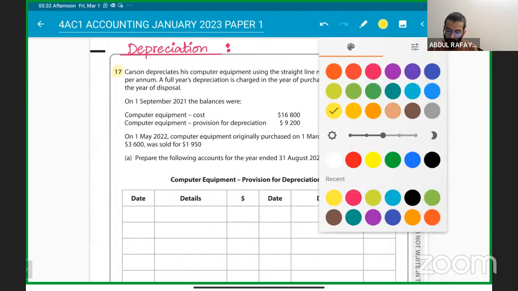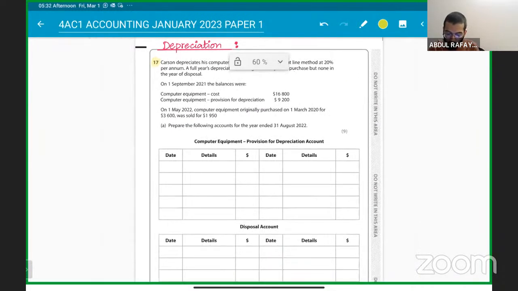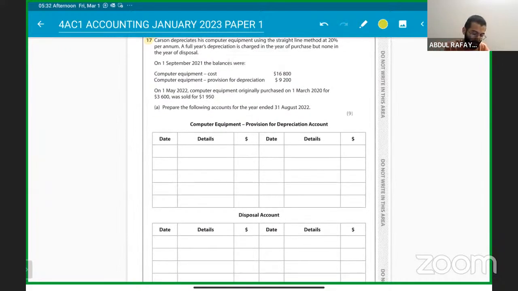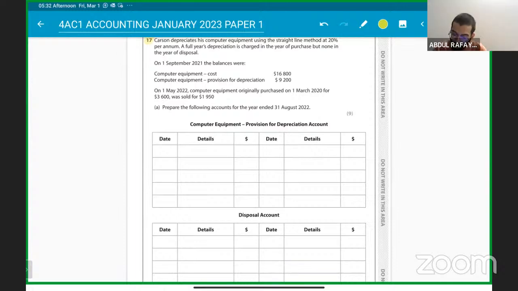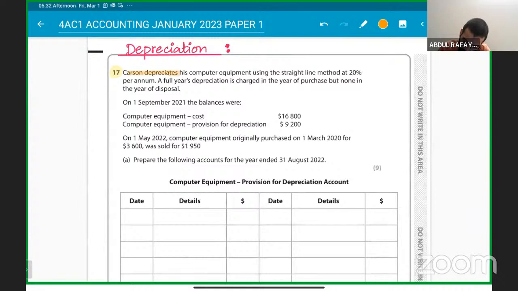So let's quickly read the question. I'll give you a couple of seconds to read it. We have to make the disposal account and the computer equipment account. Carson depreciates his computer equipment using the straight line method at 20% per annum. So the method of depreciation is 20% using straight line method. A full year depreciation is charged in the year of purchase, but none in the year of disposal.